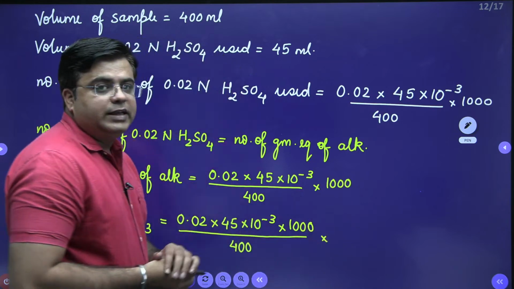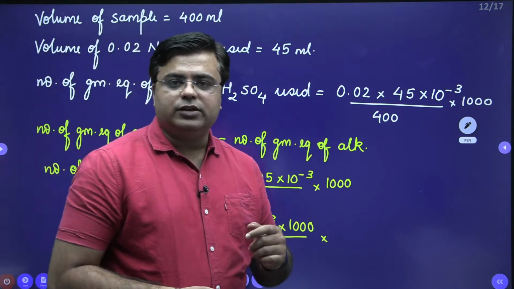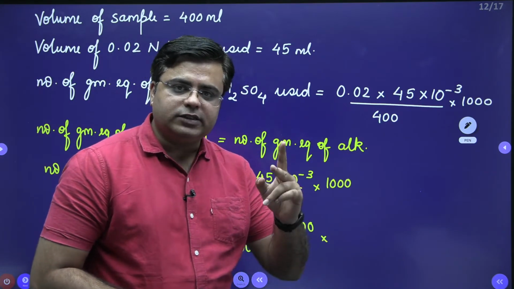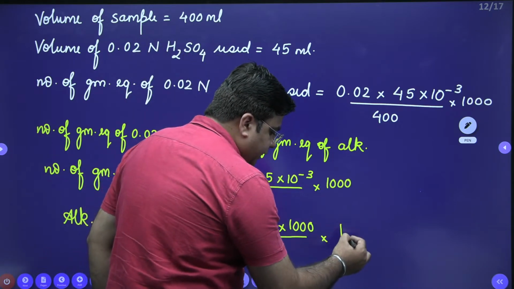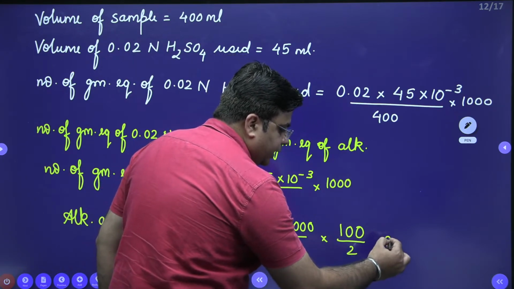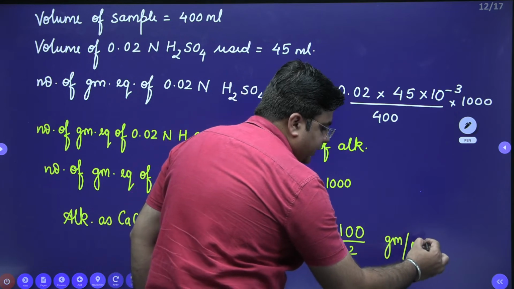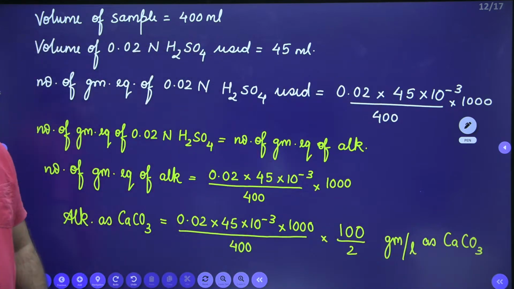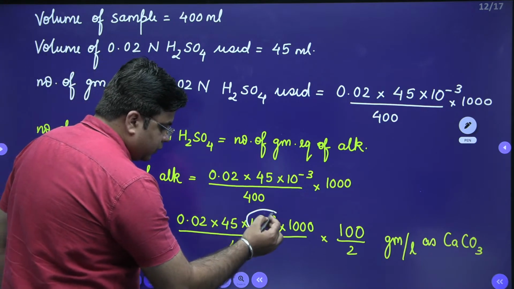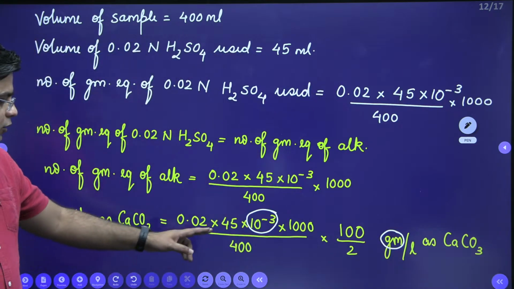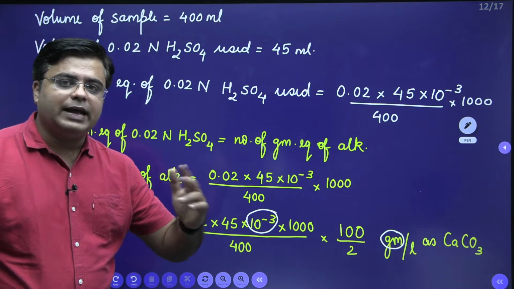The equivalent weight of CaCO3 is the molecular weight of CaCO3, which is 100, divided by the valency of CaCO3, which is 2. So from here you will get alkalinity in gram per liter as CaCO3. Now this 10 raised to the power minus 3 and this gram, when you combine them, will be milligram. When you solve this, you will get the final answer in milligram per liter as CaCO3.